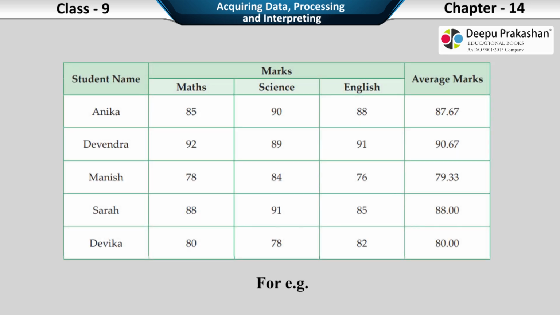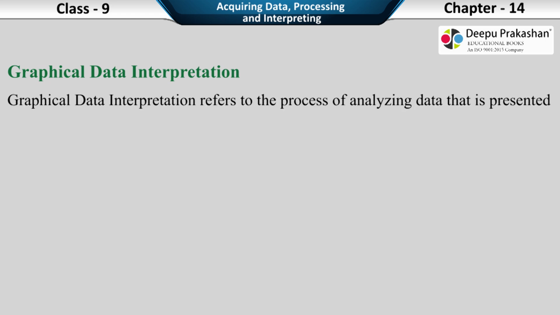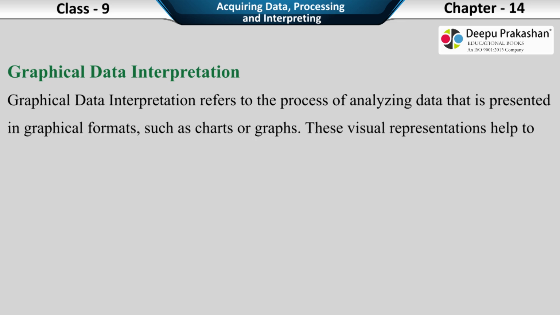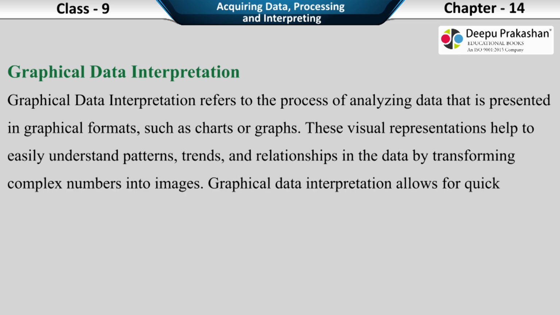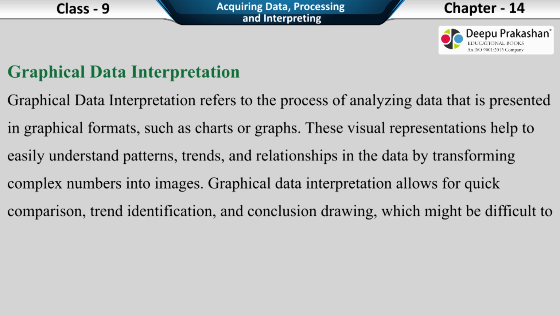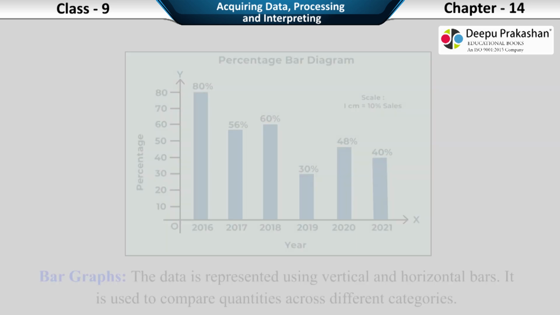For example, graphical data interpretation. Graphical data interpretation refers to the process of analyzing data that is presented in graphical formats, such as charts or graphs. These visual representations help to easily understand patterns, trends, and relationships in the data by transforming complex numbers into images. Graphical data interpretation allows for quick comparison, trend identification, and conclusion drawing, which might be difficult to achieve from raw data alone. Some common types of graphs used for graphical data interpretation include bar graphs.